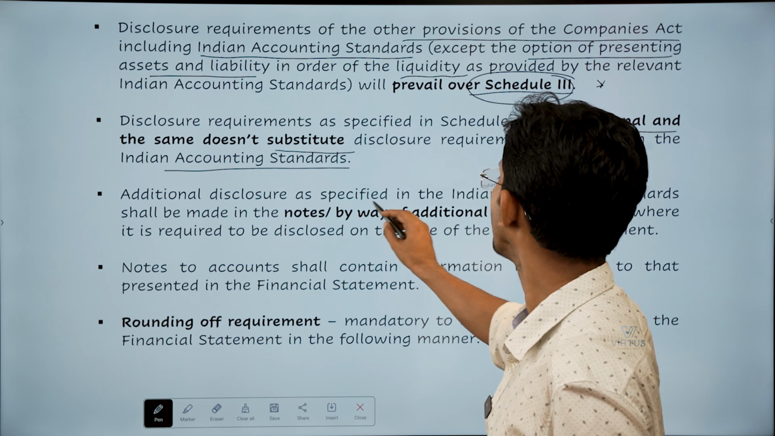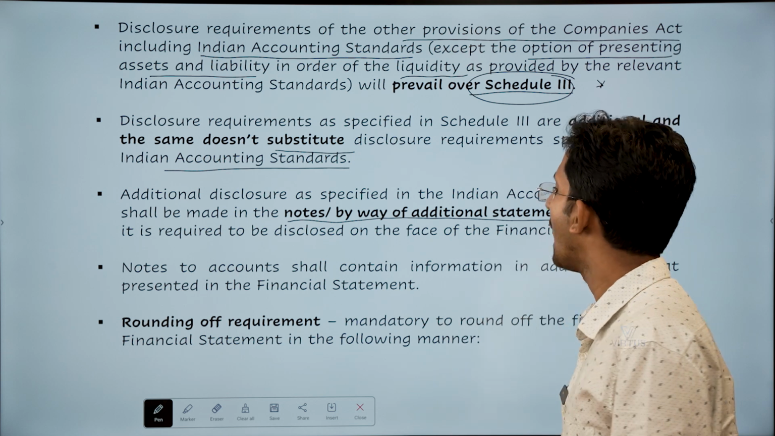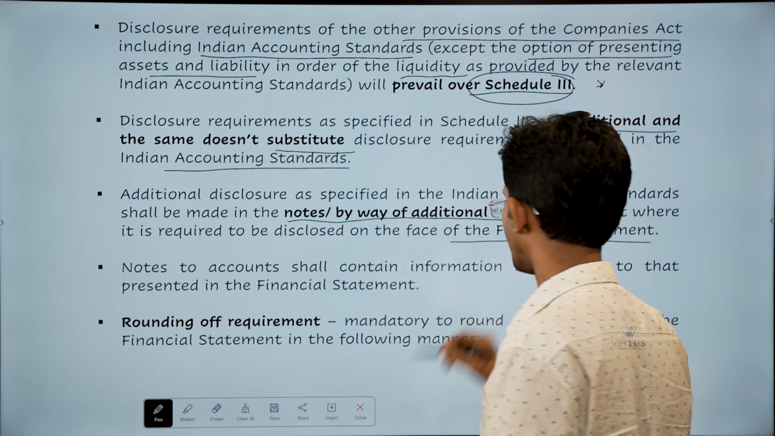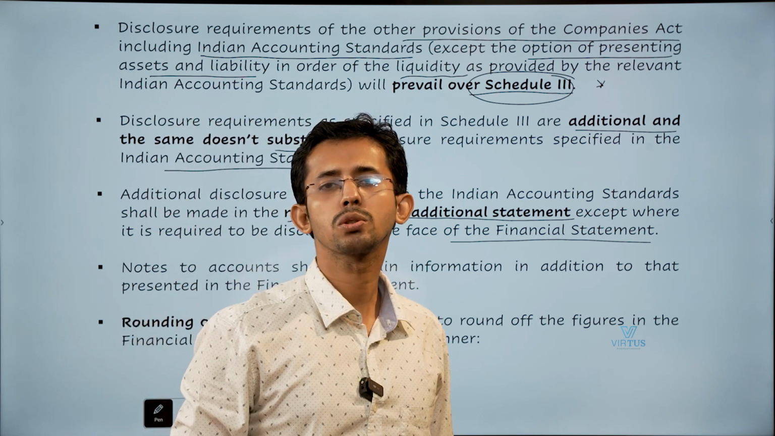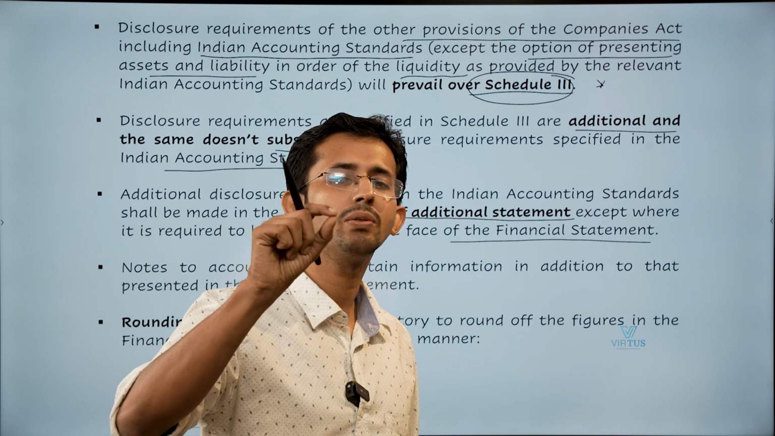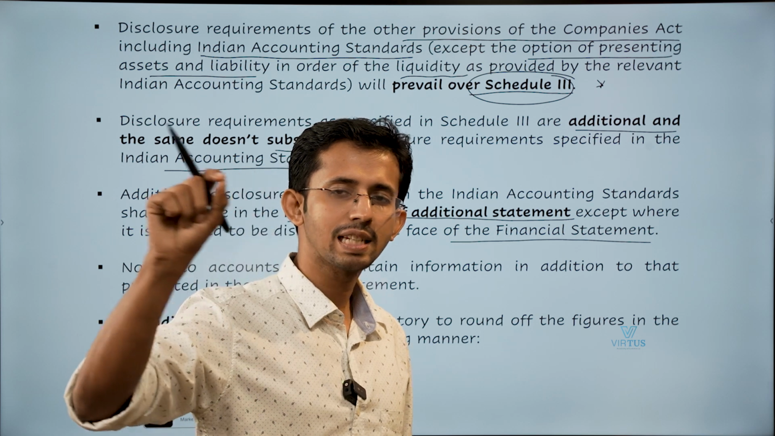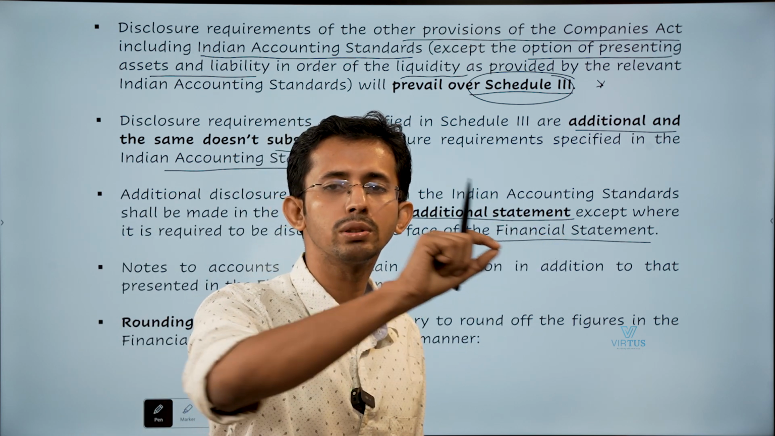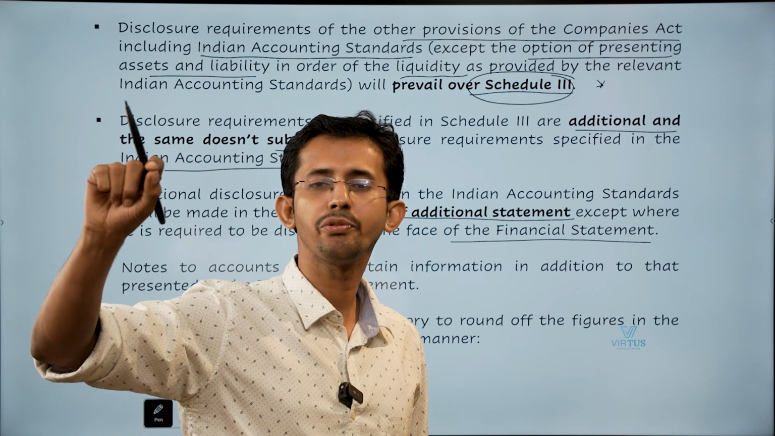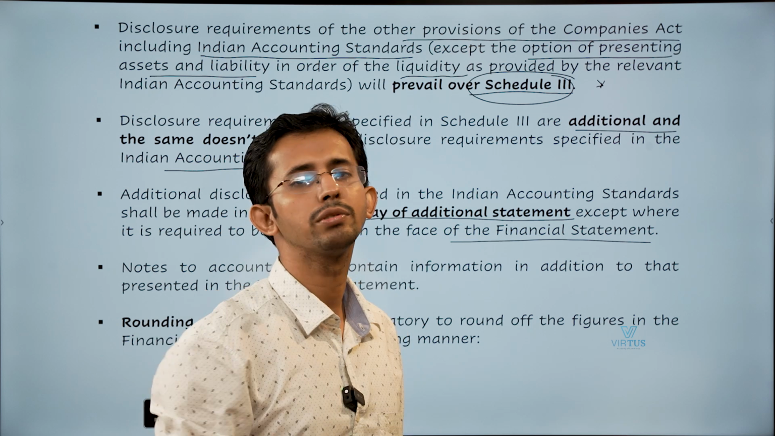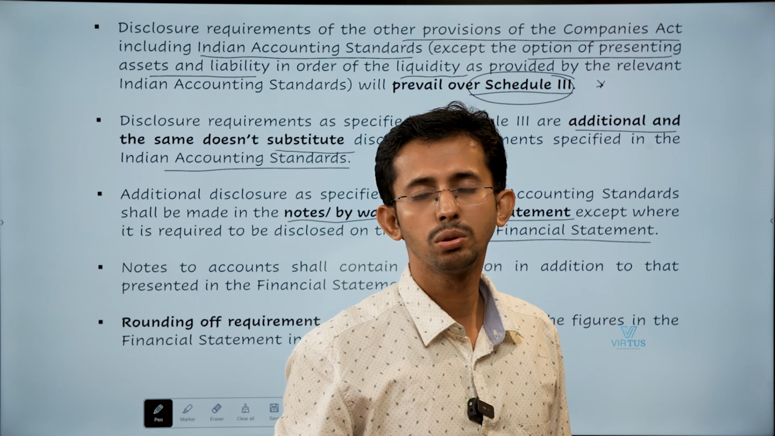Now, additional disclosure as specified in the accounting standards shall be made in the notes by way of additional statement, except where it is to be disclosed on the face of the financial statements. The Indian accounting standards talk about certain disclosures which need to be made on the face of the balance sheet or statement of profit or loss. So if the standard says that a particular disclosure is to be made on the face of the balance sheet, you give it on the face of the balance sheet. Or if they say you have to follow it on the face of the profit or loss, you have to give it on the face of the profit or loss. Other than that, all other information you can give as a separate note to the financial statements.